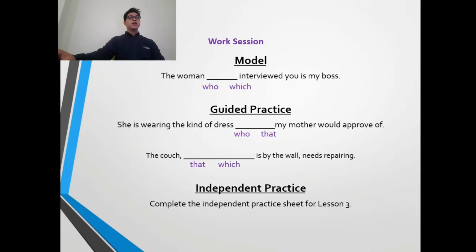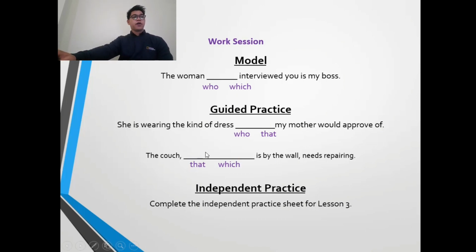Okay, so we got a work section. This is going to be your assignments. Just answer it and send it to me by WhatsApp, in a private message.